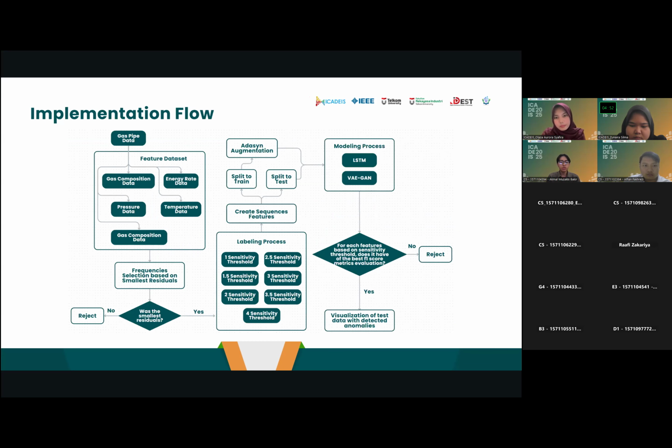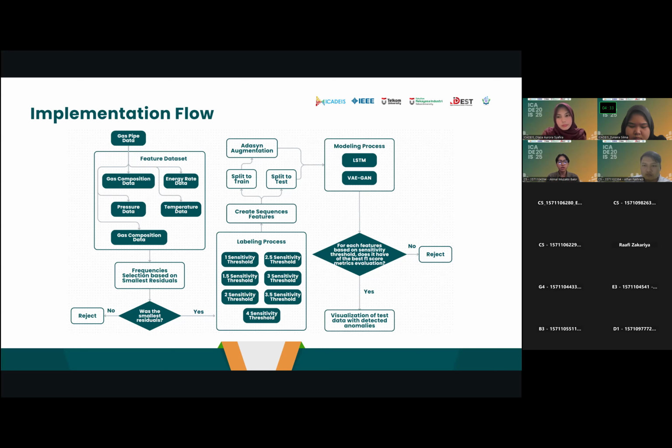This is the implementation flow. The implementation flow involves dividing the gas dataset into 5 features to create new datasets, which are decomposed to analyze trends, seasonality, and other components. Then we select only the frequencies with the smallest residual for modeling.